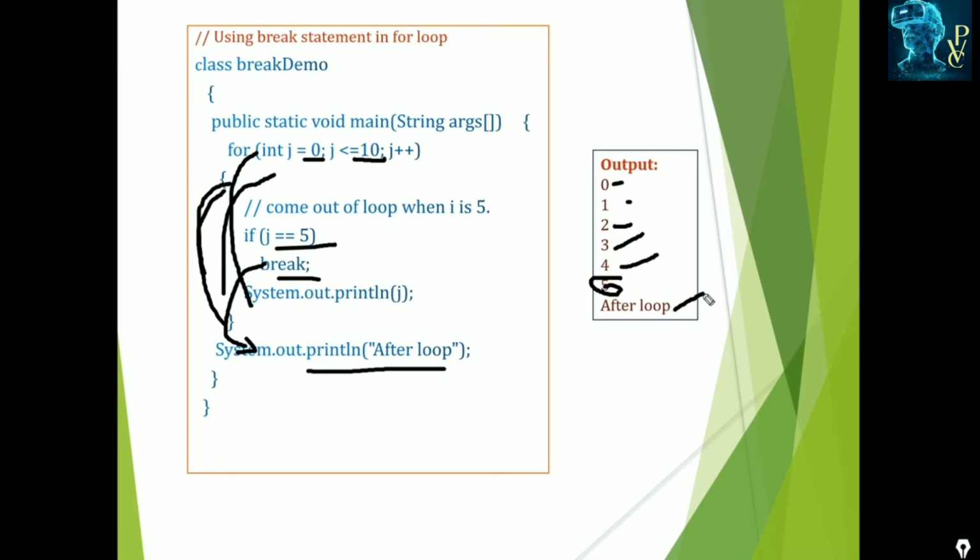Okay, this is the use of the break. If we did not specify this break, it would execute from 0 to 10, but we are using the break when j is equal to 5. When j is equal to 5, it breaks.